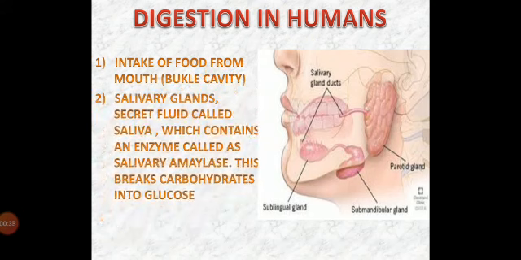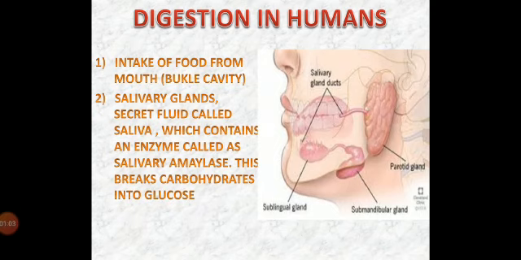In the inner lining of the mouth, salivary glands are present. These salivary glands secrete a fluid called saliva, which contains an enzyme called salivary amylase. What does the salivary amylase do? The salivary amylase breaks down carbohydrates into glucose.